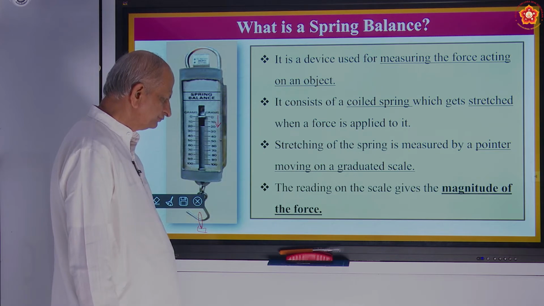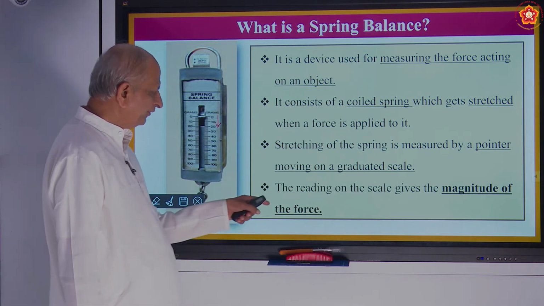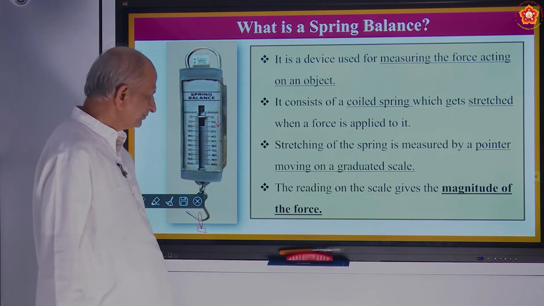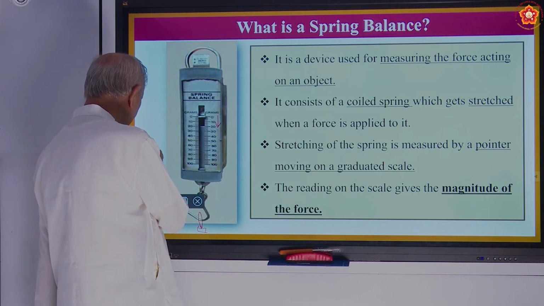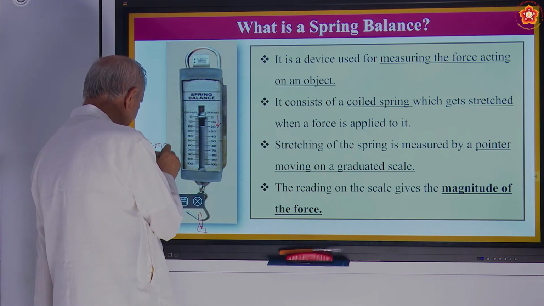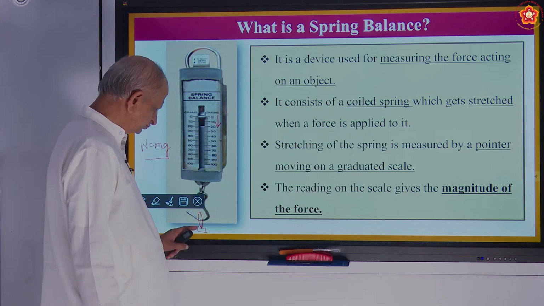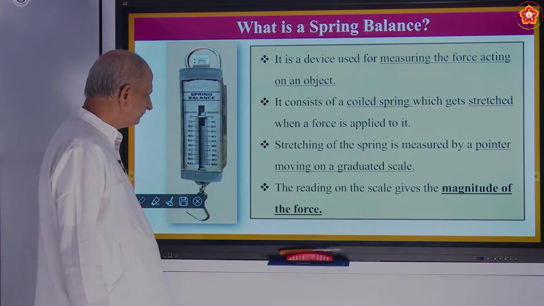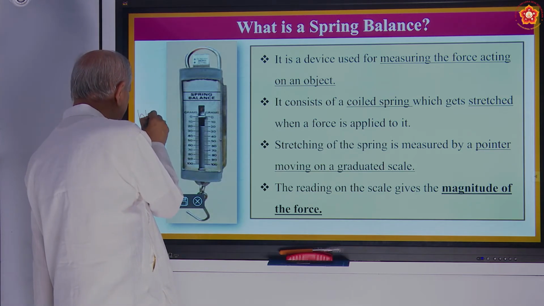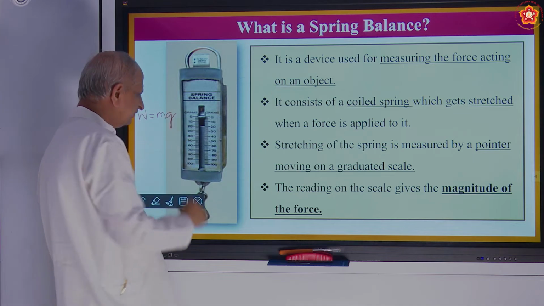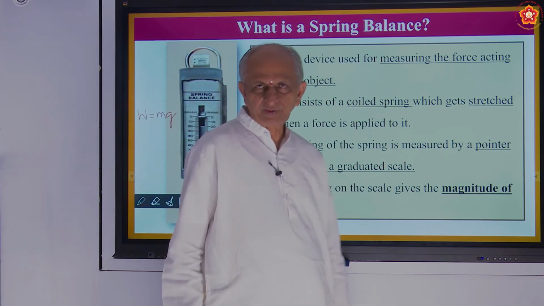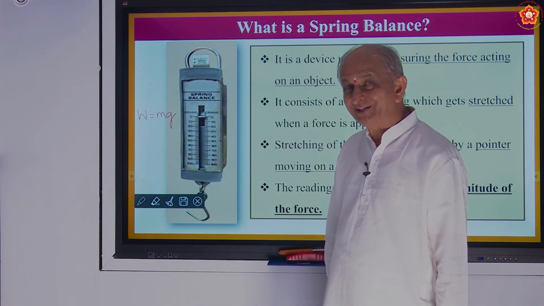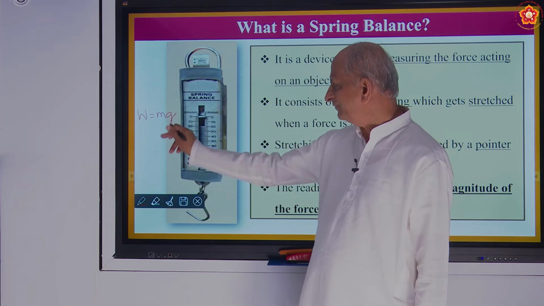So what does it show? It shows the magnitude of the force, quantity of force. Of course, the formula is W is equal to mg. What is W? W stands for weight, and it is a kind of force here. Can you tell me what kind of force it is? W is equal to mg. G stands for acceleration due to gravity.